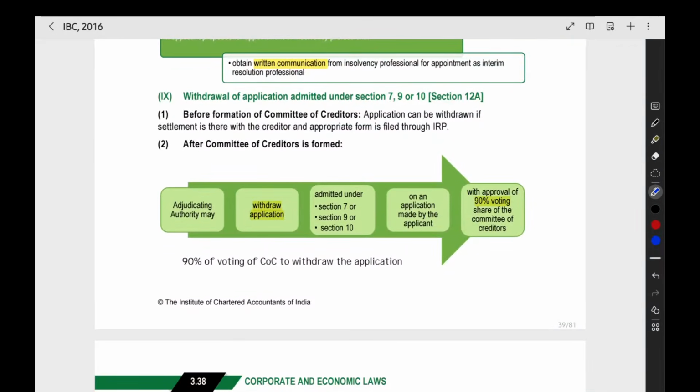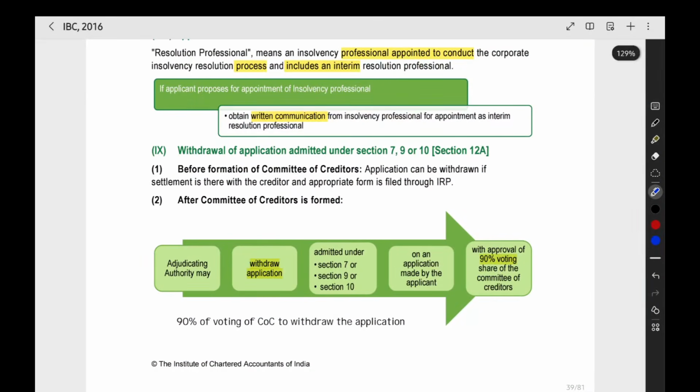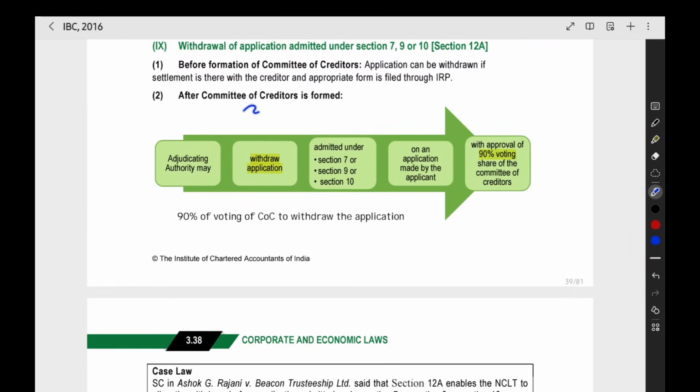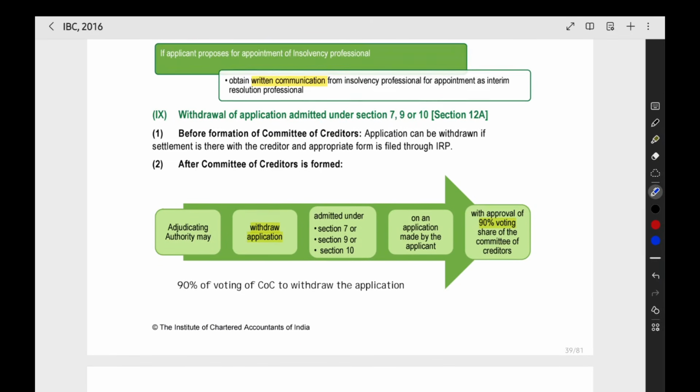Whatever application is made by the corporate debtor, the financial creditor or the operational creditor for starting the CIRP process, it can be withdrawn after the committee of creditors is formed with 90% voting share of the committee of creditors. There is no problem in withdrawing if 90% vote is got. After that, you have to go to the NCLT. You have to get their approval, then you can withdraw the application.